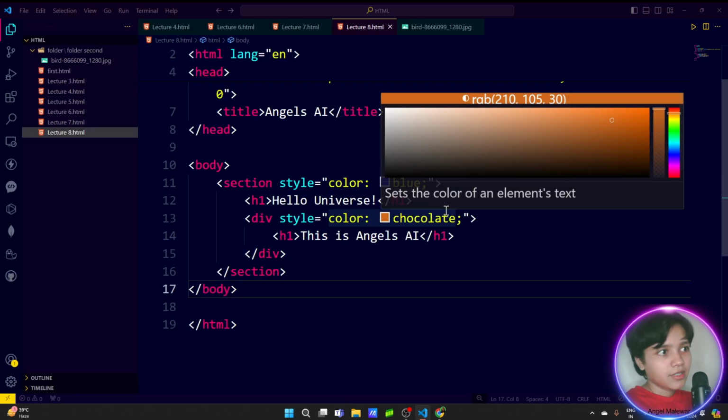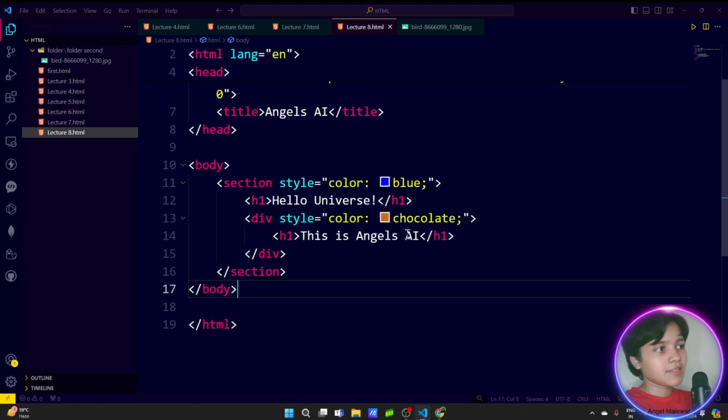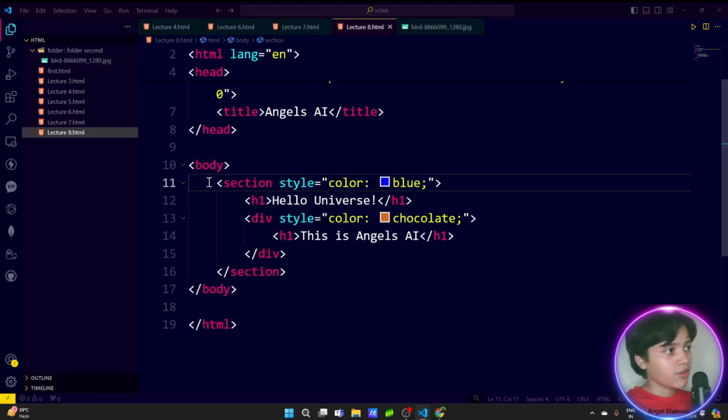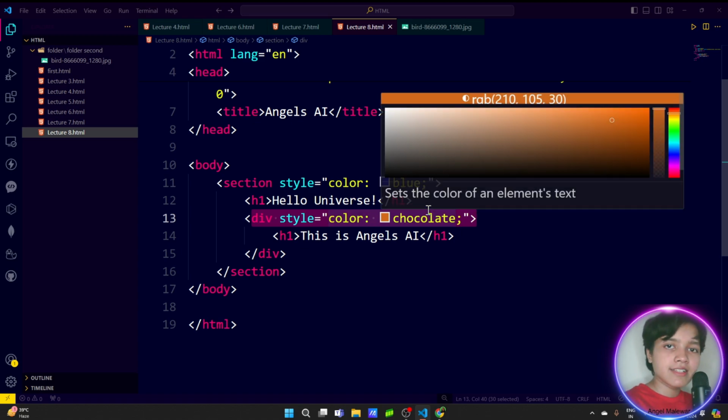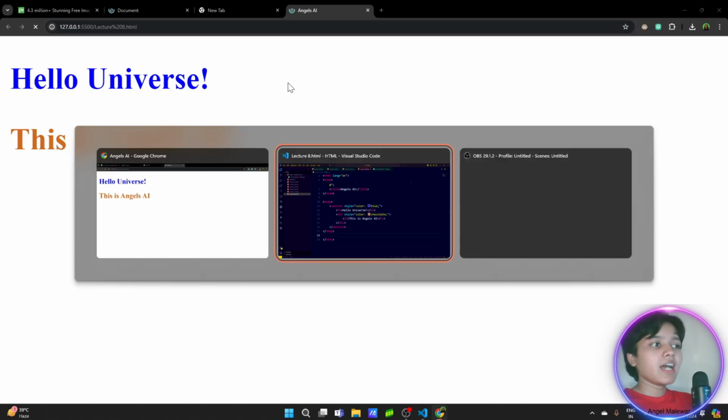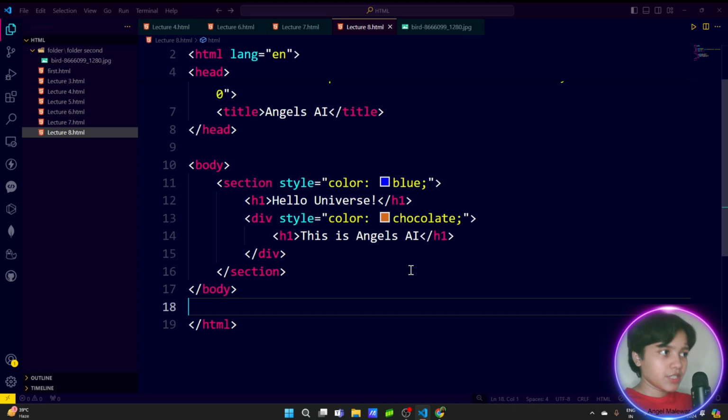Why does this happen? Because the style is passed from the root. This is the root of this, but not of that one, because this now has its own attributes and own styling. So this is how a section and a division work together.